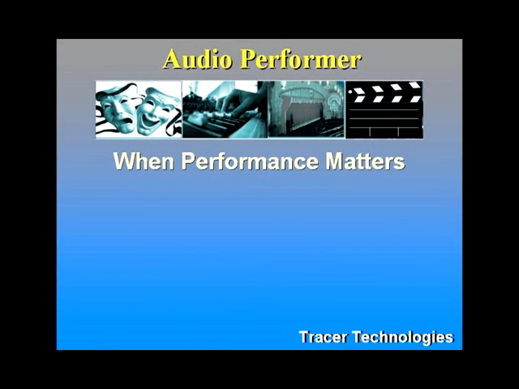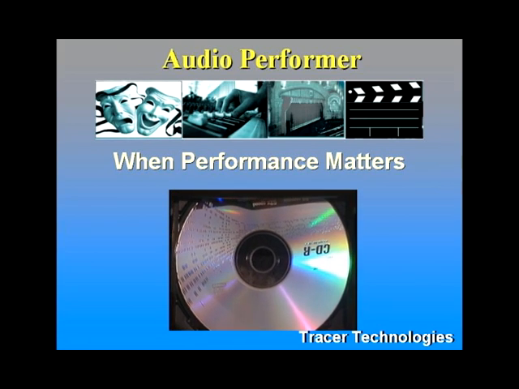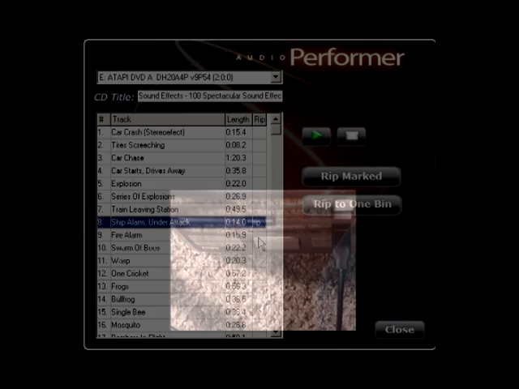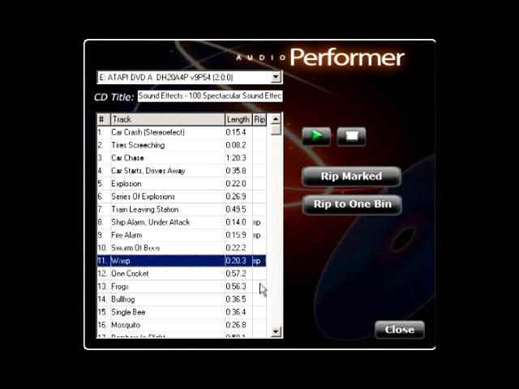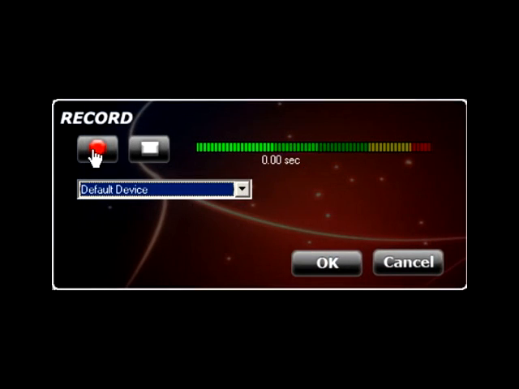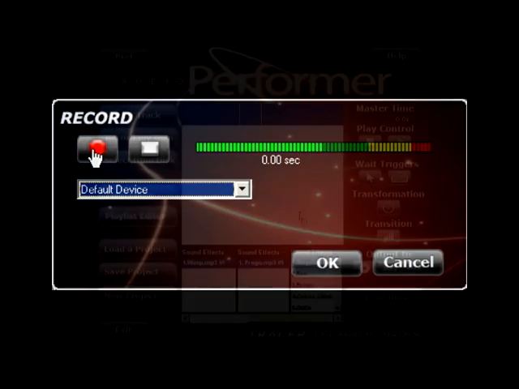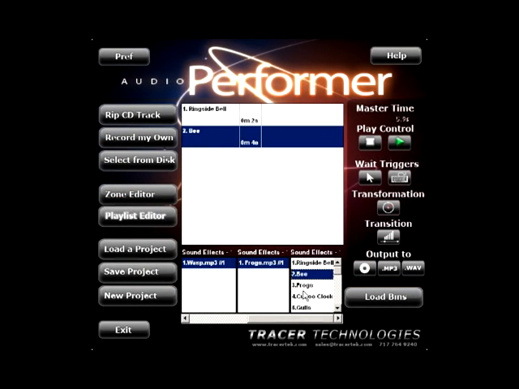Here's how it works. You simply find your desired sound effects on CD or from your favorite supplier and load these into Audio Performer. You can import CD, MP3, WAV files that are already on your computer, or even record files directly to the software using our record feature. Then you set up the playlist in the order you want to trigger your sound effects.